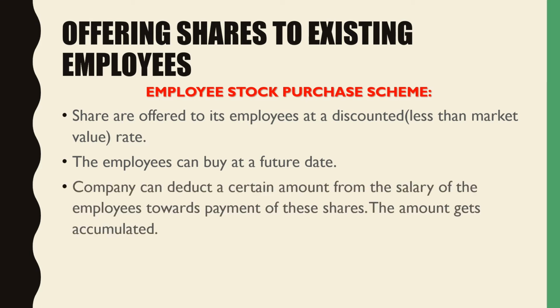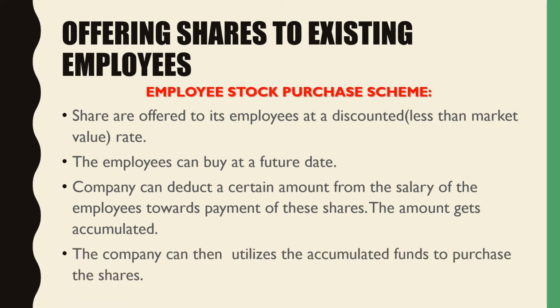The employee can deduct a certain amount from the salary of the employees towards payment of these shares. As per the mutual cooperation between the company and the employees, an amount is decided and the company deducts this amount from the salary of the employees. And once this amount starts getting accumulated, he then is going to purchase the shares of that company. The company utilizes these accumulated funds to then purchase these shares.